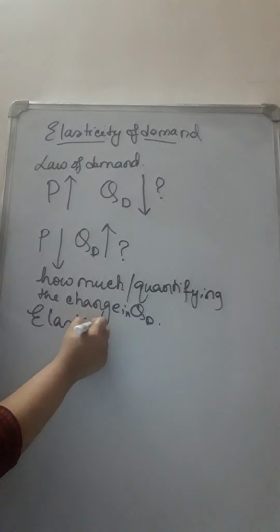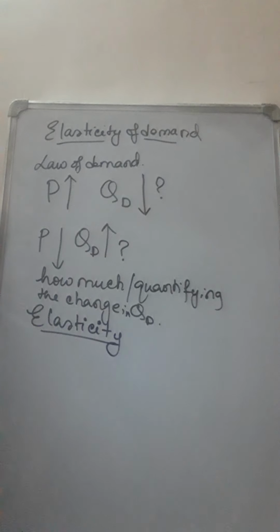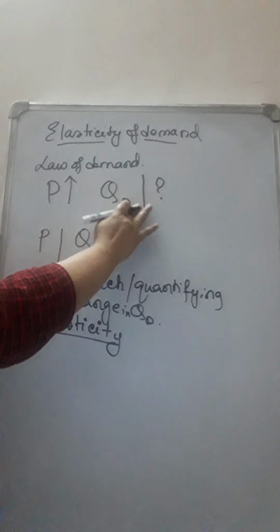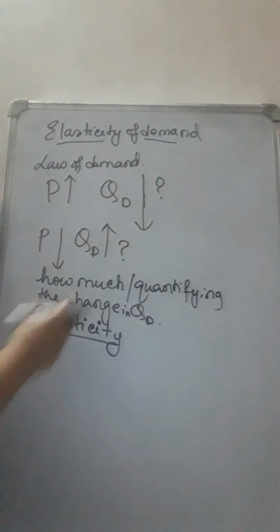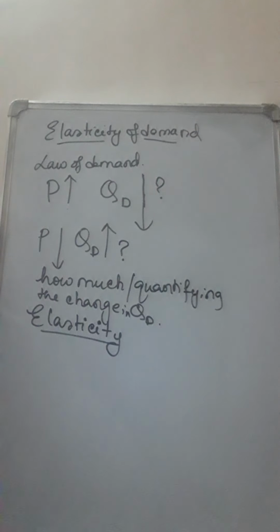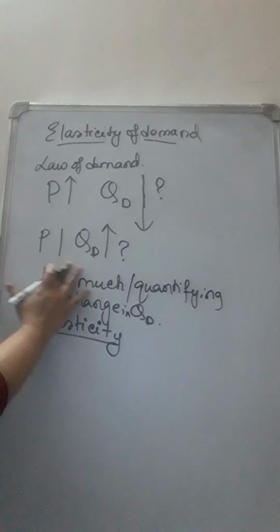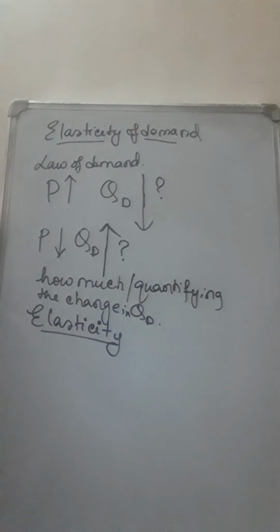Elasticity means something which is stretchable. We call that elastic. So if demand is stretchable, it can be stretched. If with a price rise the demand falls a lot, we can say that it is stretched downward too much. Similarly, if there is a price fall and the demand increases by a very large amount in response to the price change, we call that elastic or highly stretchable.